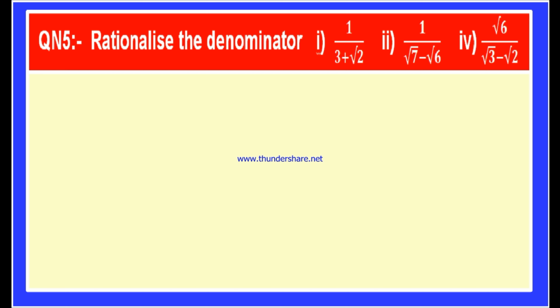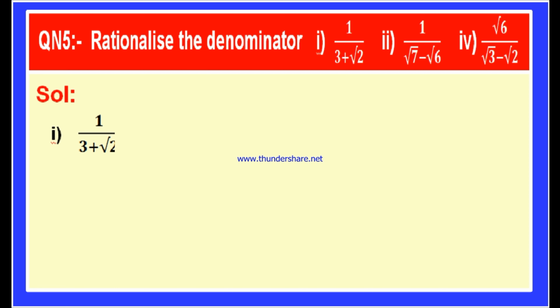I shall repeat the question. Rationalize the denominator of the following fractions. The first bit is 1 by 3 plus root 2. The second bit is 1 by root 7 minus root 6. And the fourth bit is root 6 divided by root 3 minus root 2.